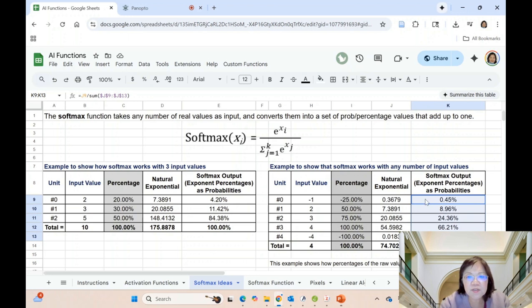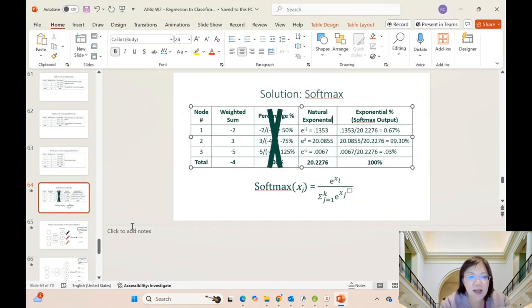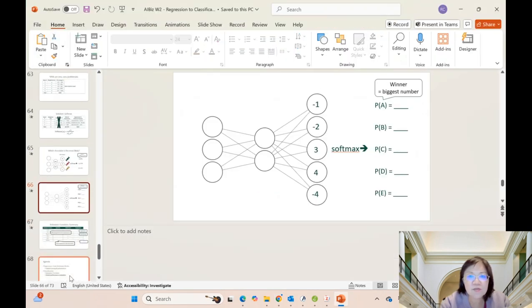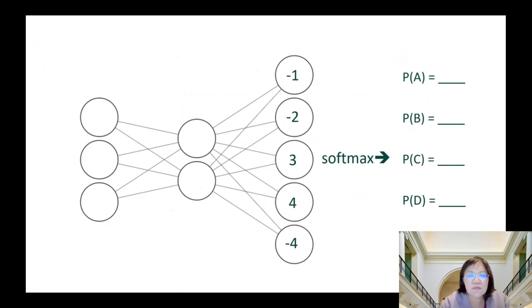So what you can do is you can use this Google Sheets almost as a calculator. You can take these numbers and you can go back and plug them into a neural network. And these are the output values. So we can run them through the Softmax function. You can get their probability values, and then you can look at which one is the highest probability, and that will be the winning prediction for this model.